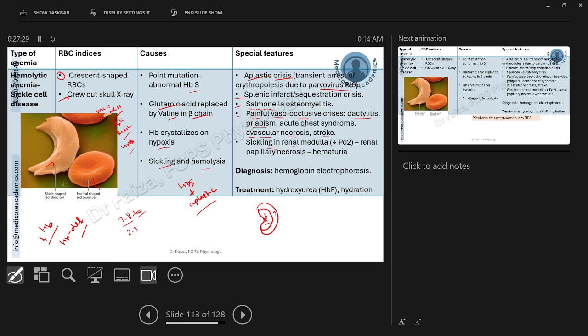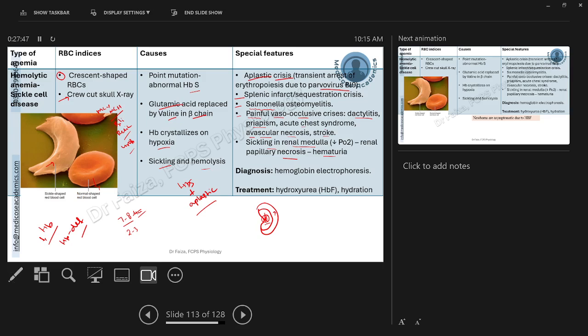Here, this point where all the calyces meet, this is the renal papilla at the verge of the renal medulla, and this will be necrosed or destroyed, ultimately leading to blood in the urine, which is called hematuria.